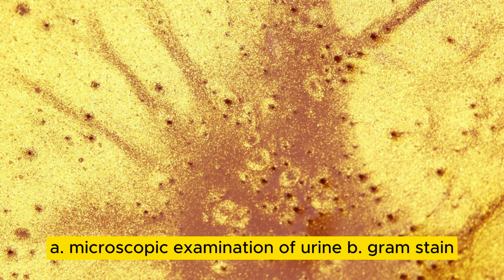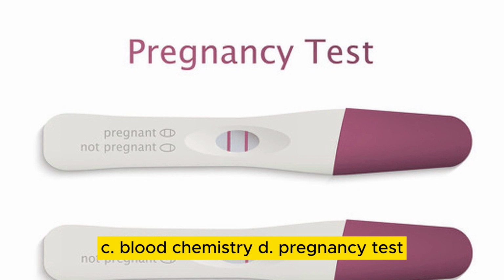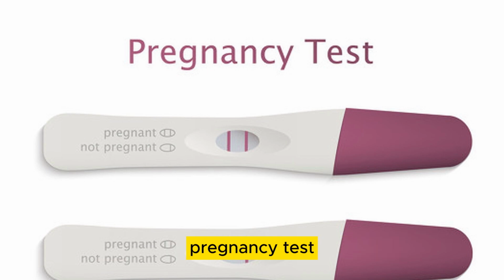Which of the following is a CLIA-waived, low complexity test? A. Microscopic examination of urine. B. Gram stain. C. Blood chemistry. D. Pregnancy test. Pregnancy test.